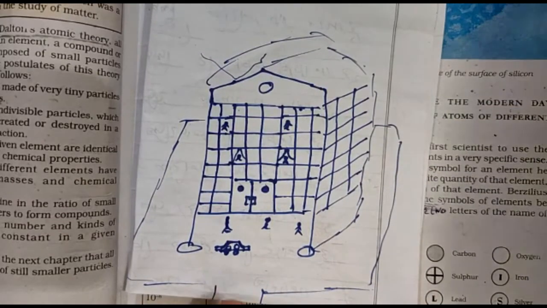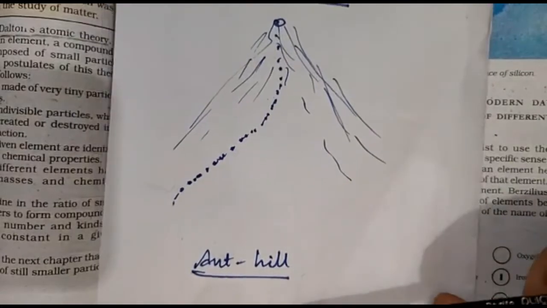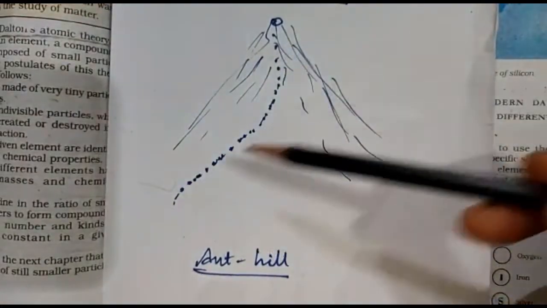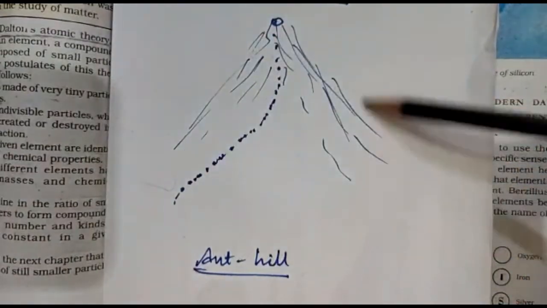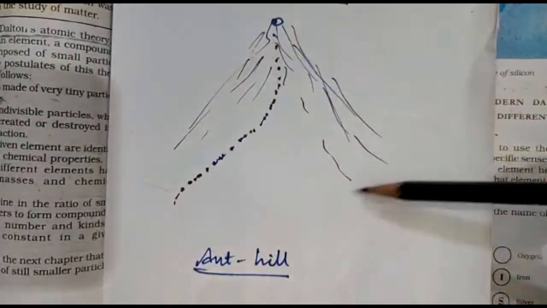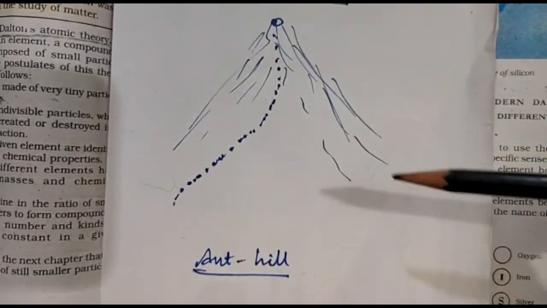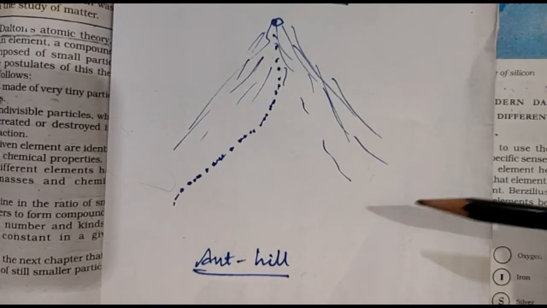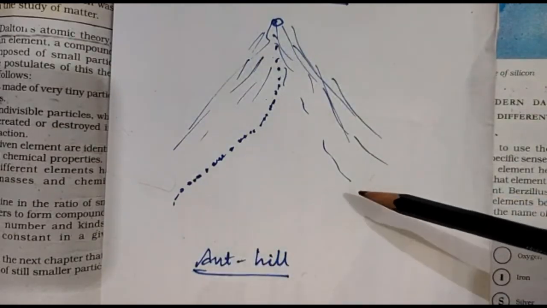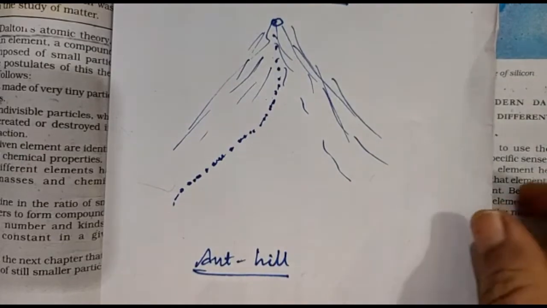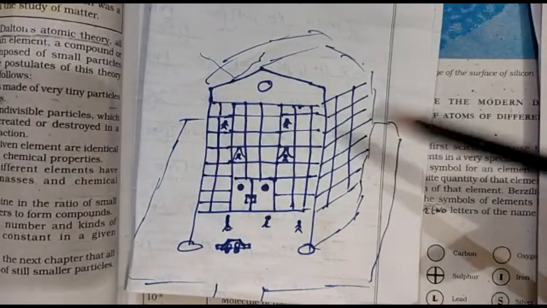Similarly, if we talk about an ant hill, the building block of this ant hill will be a small grain of sand. So in this case the building block is a small grain of sand, and in that case the building block is a brick.